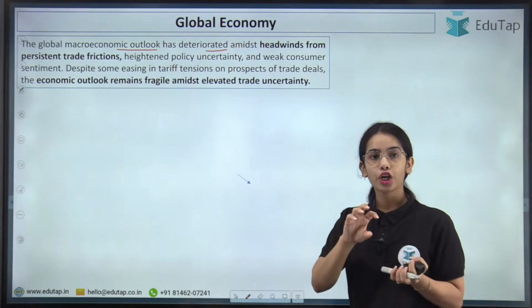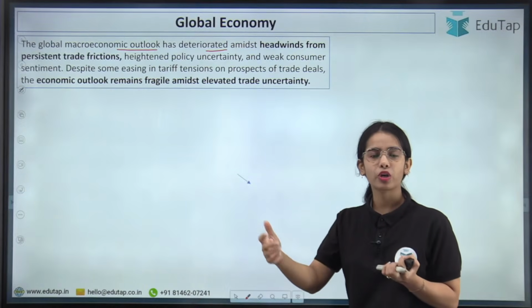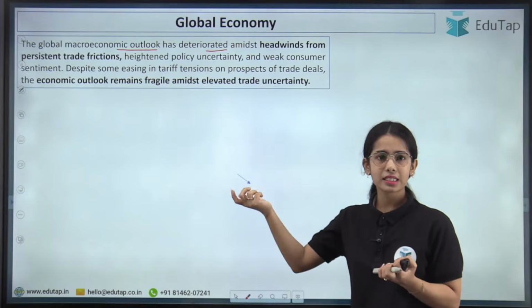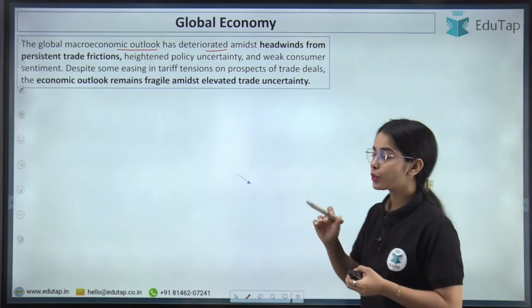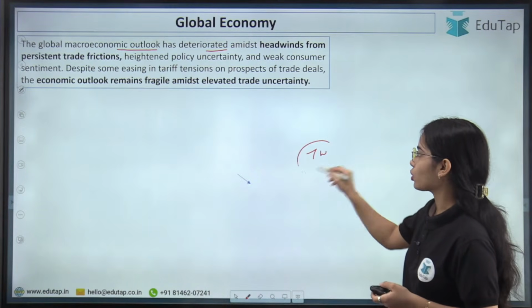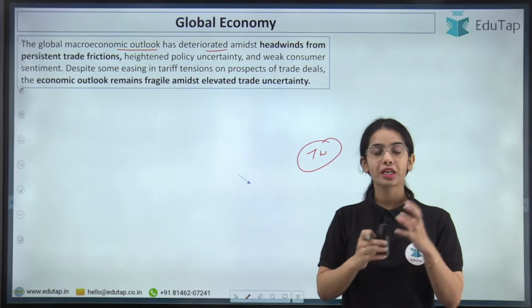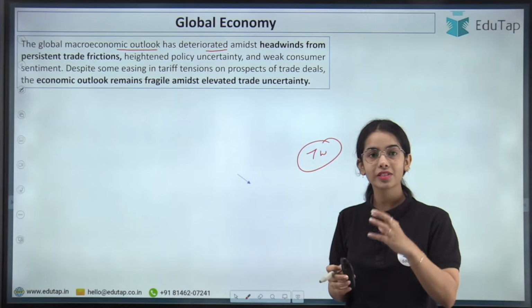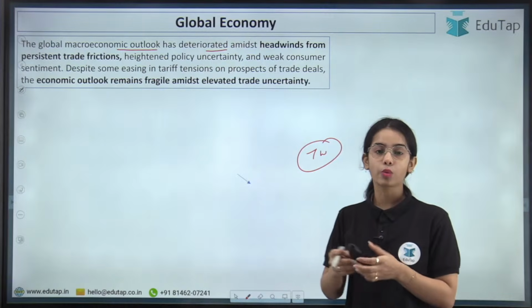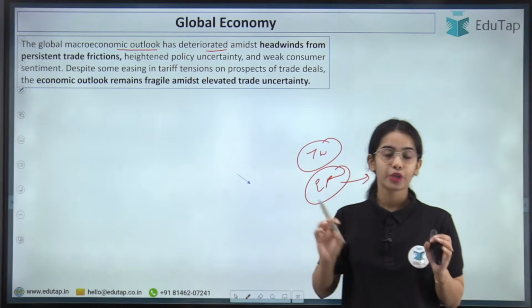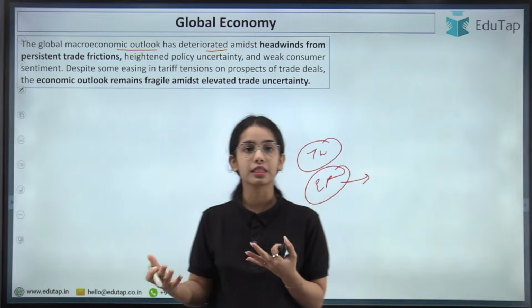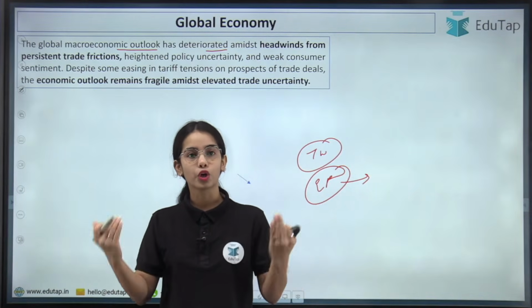You know that the US is adopting a trade policy that is very inconsistent and very problematic for many other countries, due to which trade war conditions also initiated. Because of the US trade policies and the uncertainty around the US economic policy, many uncertainties arose in the global economy.